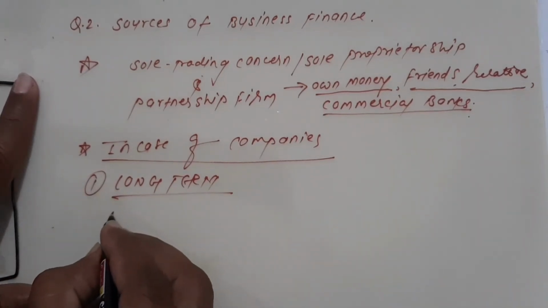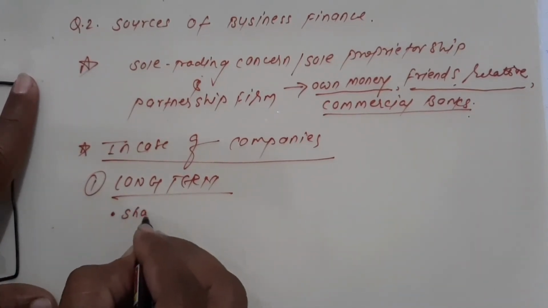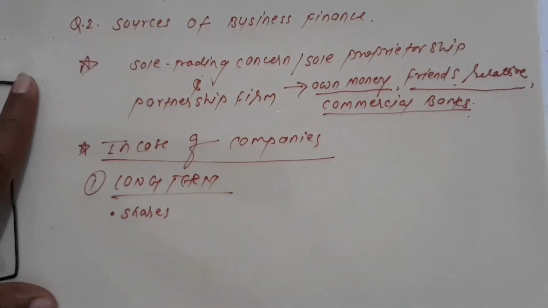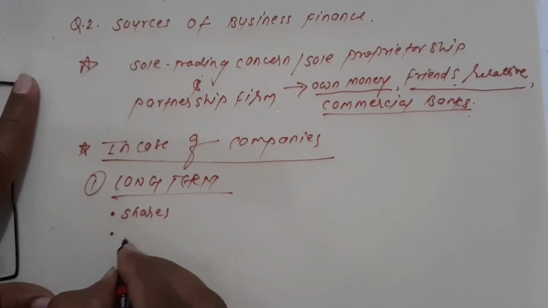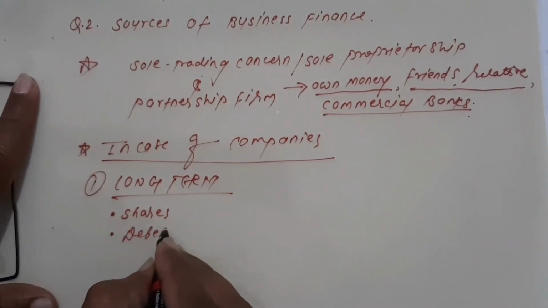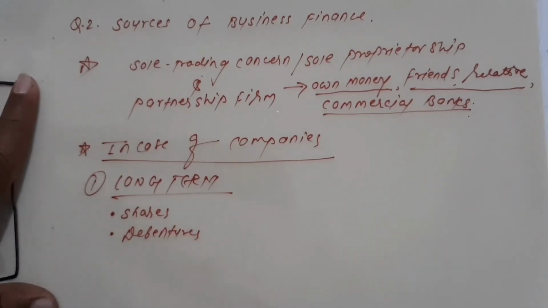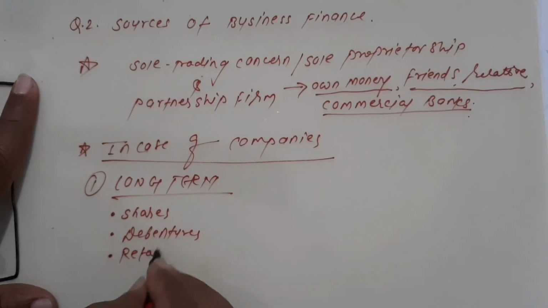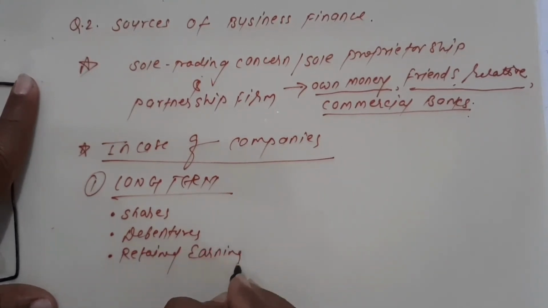Number one, they issue their shares in the market. They issue their debentures. Then some amount of reserves, their past profits, retained earnings, and after that they go to the financial institutions.